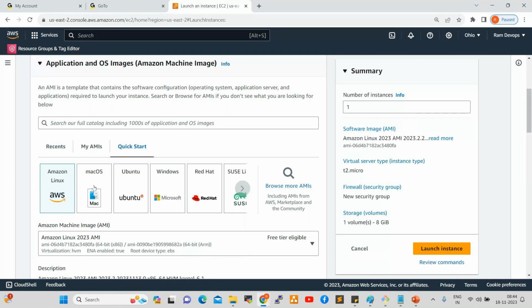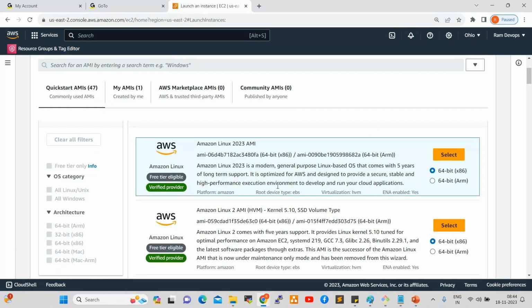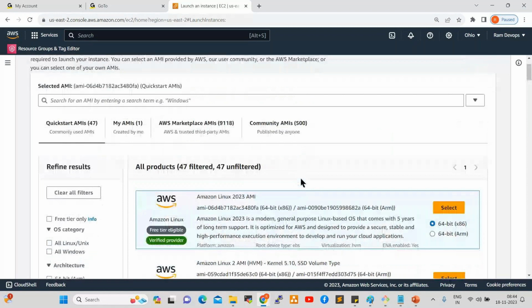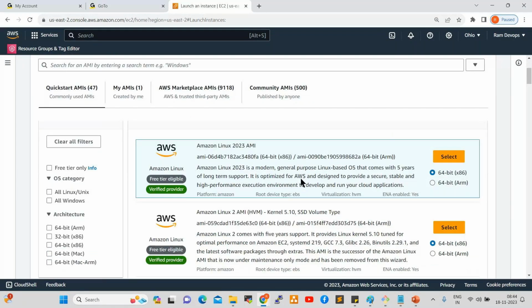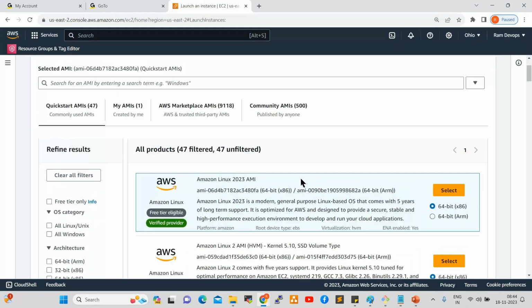Now if you go to browse more AMIs, see here, these are all the AMIs available. AMI means Amazon Machine Image. If you want to create a server, we require one image, right? For example, if you want to install Windows on your laptop, we require an image, right? In the same way, the cloud side also gives some images to create the servers.